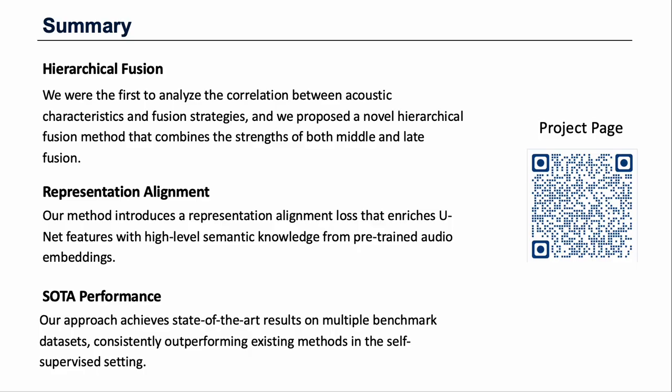First, we proposed a novel hierarchical fusion strategy. By systematically analyzing the complementary strengths of middle and late fusion, we created a single model that effectively separates both transient and sustained sounds. Second, we introduced audio representation alignment. This technique allows our U-Net's audio features to learn high-level semantic knowledge from pre-trained CLAP embeddings, without losing the fine-grained spectral details essential for separation. Together, these innovations allowed our approach to achieve state-of-the-art performance, consistently outperforming existing baselines on multiple benchmark datasets.